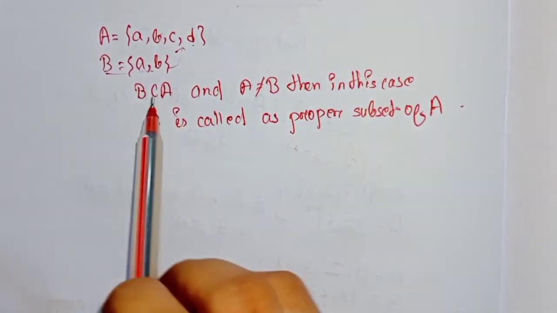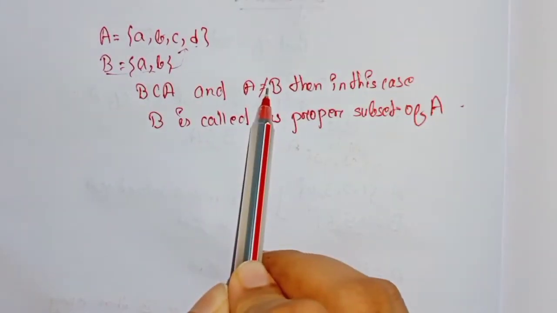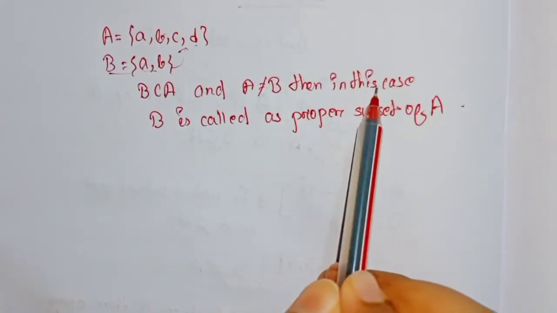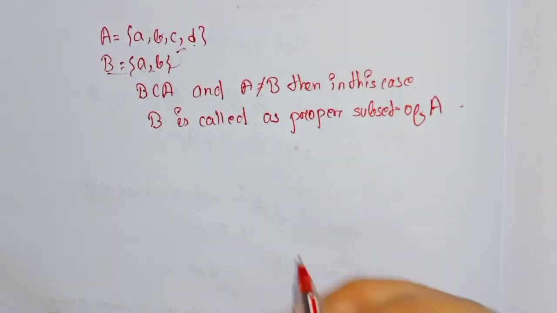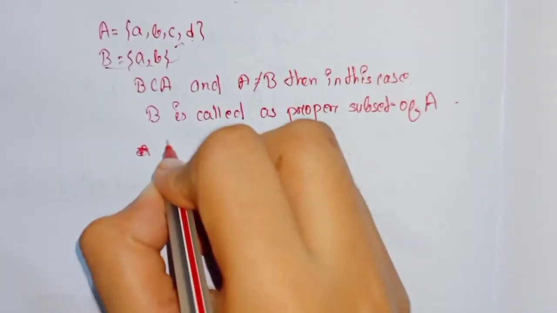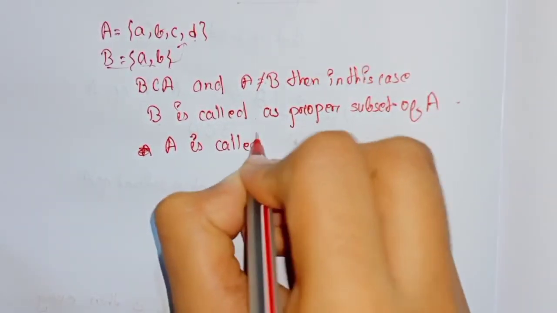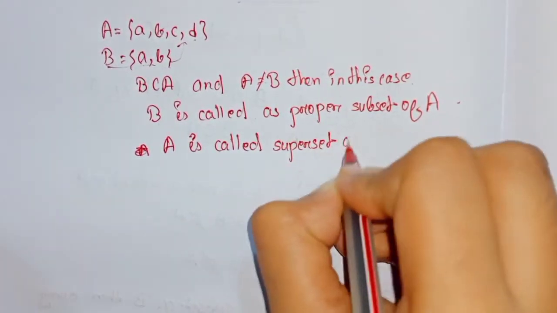Okay, if B is a subset of A and A is not equal to B, then in this case B is called a proper subset of A. And here A is called the superset of B.